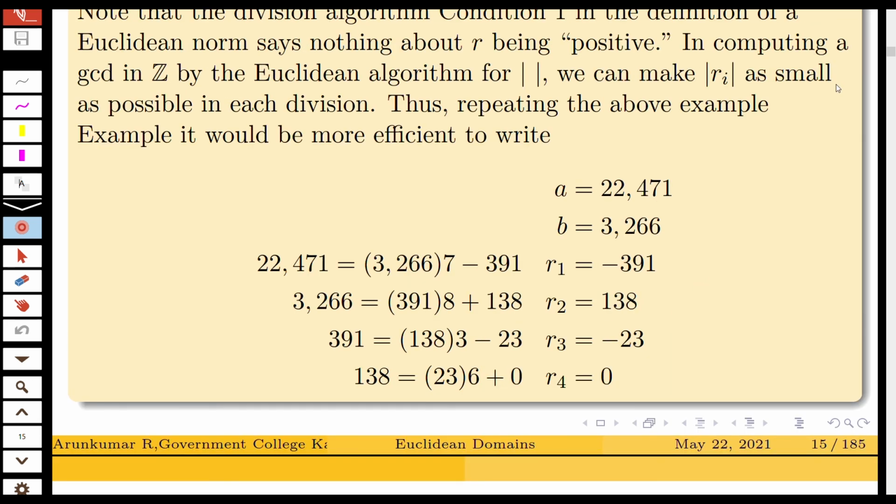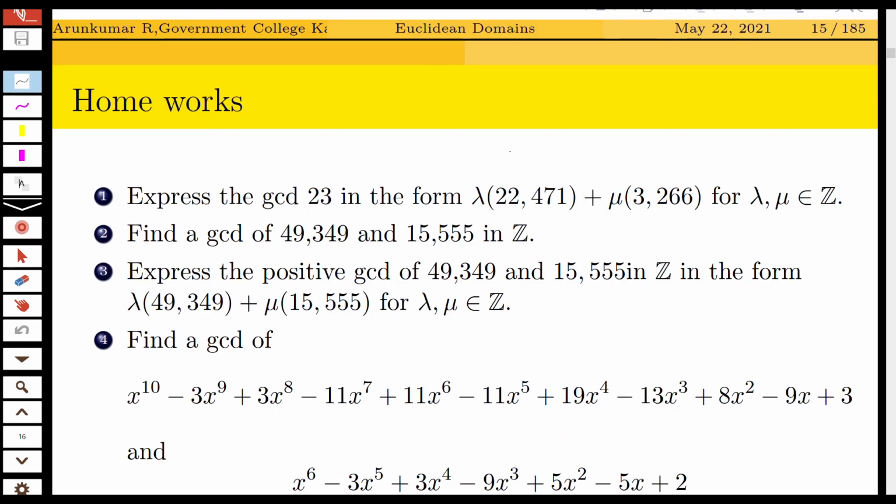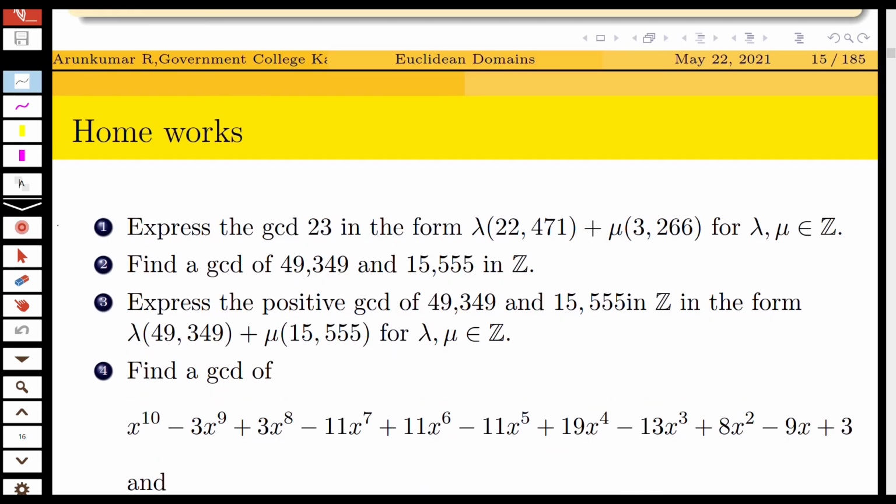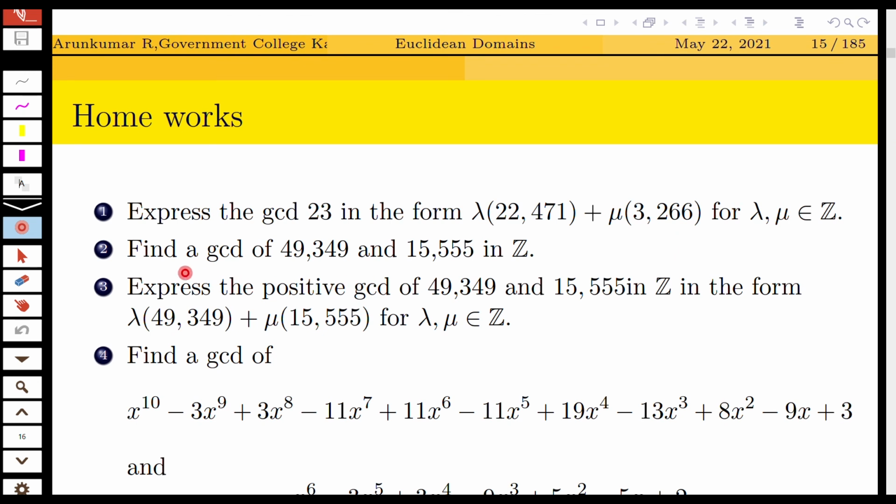Now you can do some problems as homework. You have seen that 23 is the GCD of 22,471 and 3,266. The first question is to express 23 in the form lambda times 22,471 plus mu into 3,266. The second question: find the GCD of 49,349 and 15,555 in Z and express that in the form lambda a plus mu b.